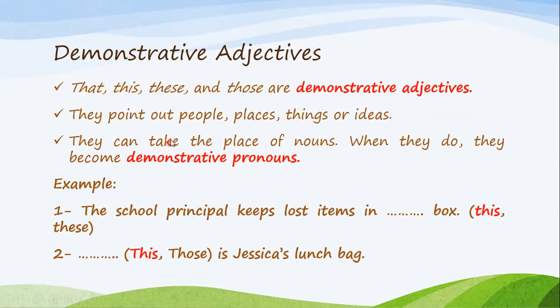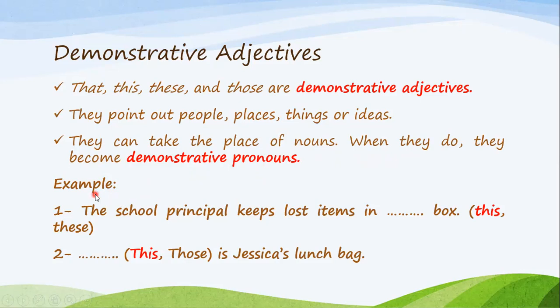Because they are demonstrating or pointing out specific people, places, things, or ideas, and they can take the place of nouns sometimes. When they do take the place of a noun, which means I do not put a noun, I put instead the demonstrative adjective, they become what's called a demonstrative pronoun.